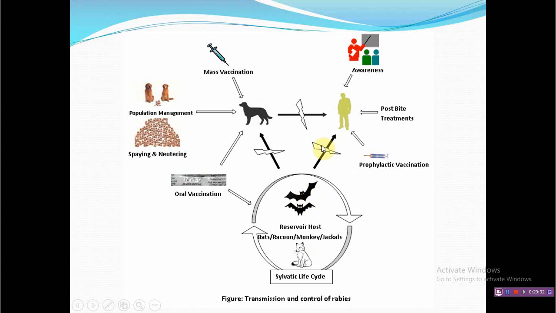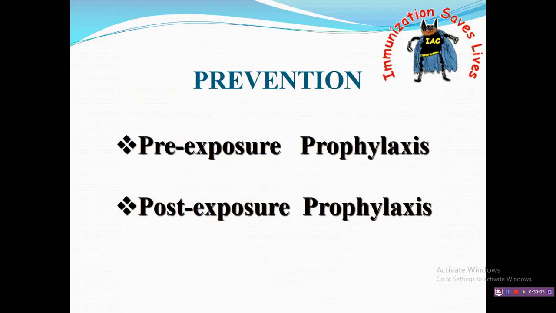For example, this is transmission from bat to human. This is a principal route in developed countries. We can break this one. This is also possible, and we can break this by oral vaccination. Dog to human transmission can also be effectively contained by creating awareness or post-bite or prophylactic vaccination. So this is in brief how the disease is transmitted and how we can take the different steps to control rabies.